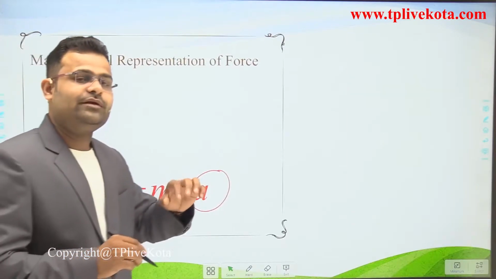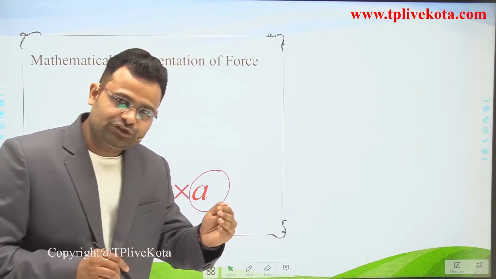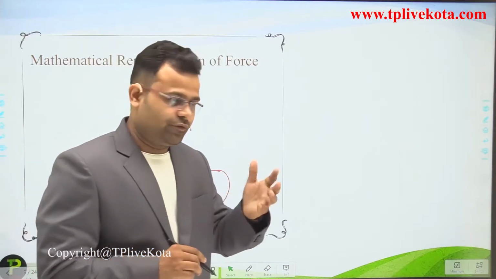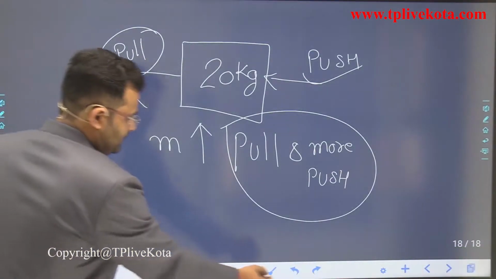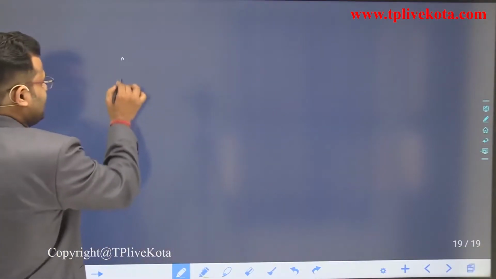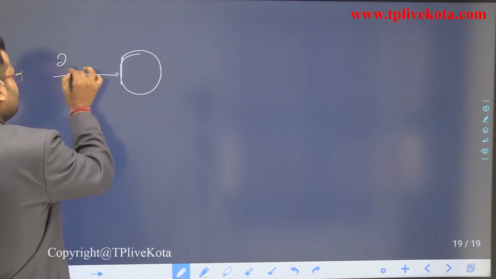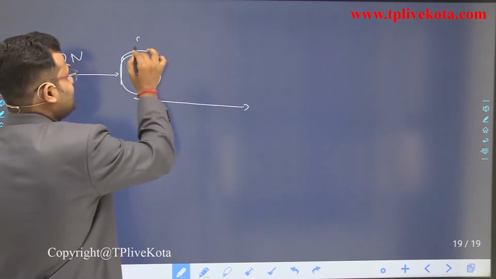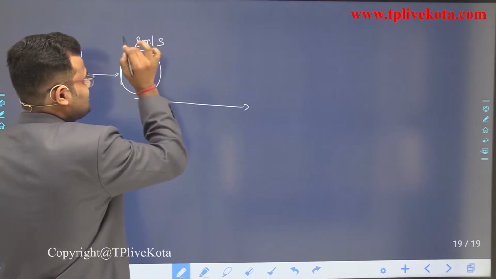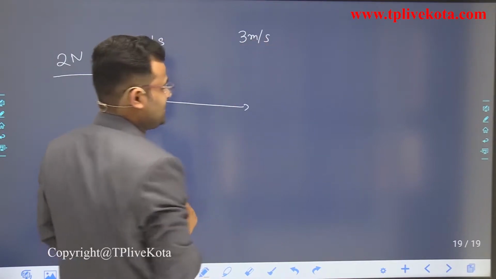Whenever we apply a force, the body comes into motion. Let's suppose that is a box, and we apply a force of 2 Newton. Initially it moves 2 meter per second, but after some time it moves to 3 meter per second.